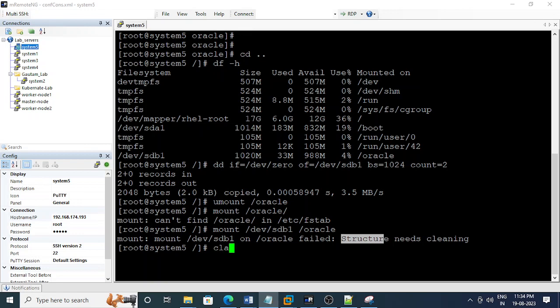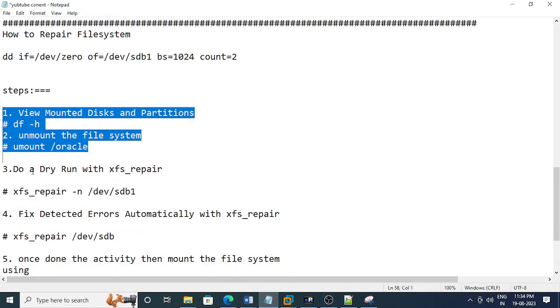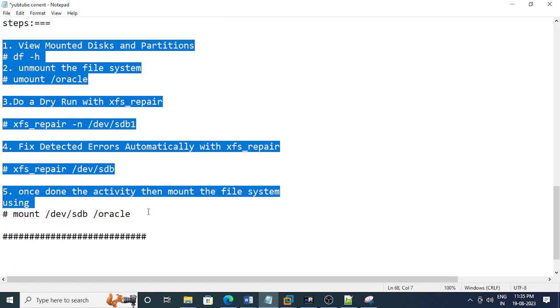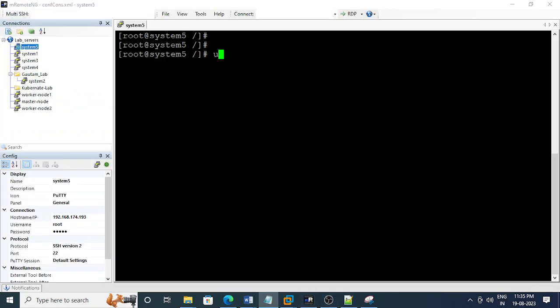Now we need to perform some steps to resolve this issue. I have already prepared these steps, 5 steps you need to follow. So first, unmount the oracle directory. I'm trying to unmount, but it is already unmounted. Yes, not mounted, already it is unmounted.